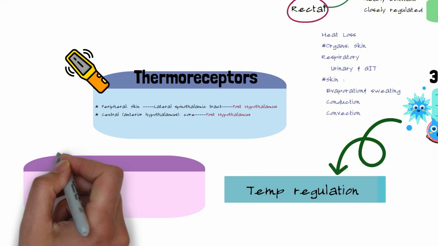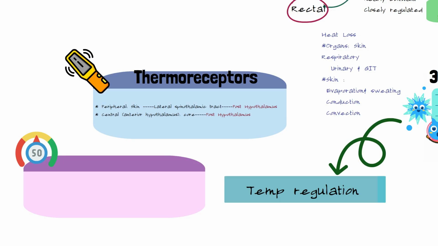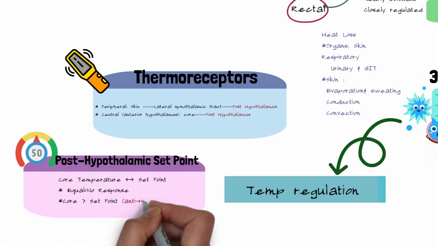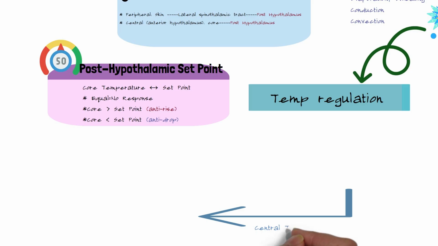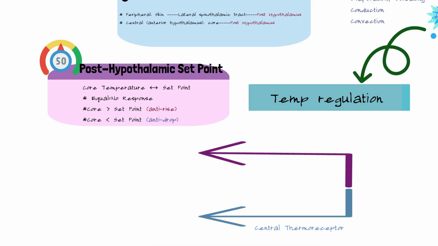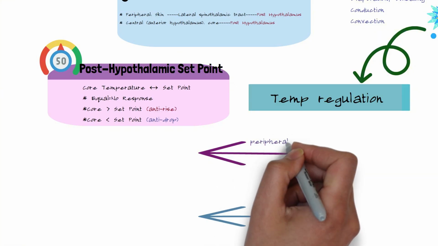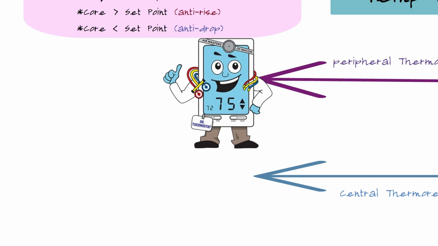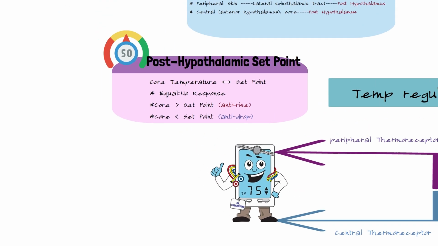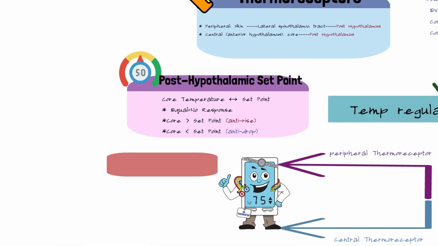The information from both peripheral and central goes to the hypothalamus, which compares mainly the core with the set point, which equals 37.1. If the core is higher than the set point, the anti-rise turns on, and its aim is to increase the loss and decrease the production, mainly through sweating, vasodilatation, and decreased muscle activity.